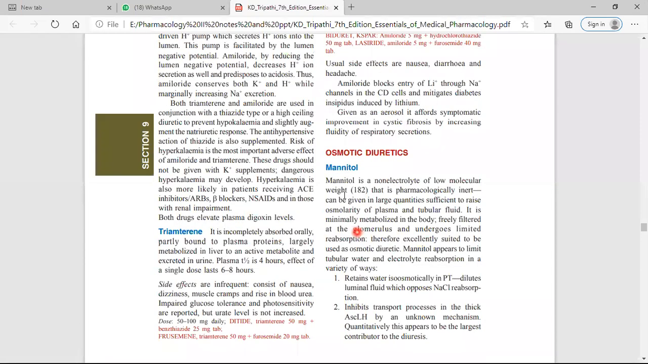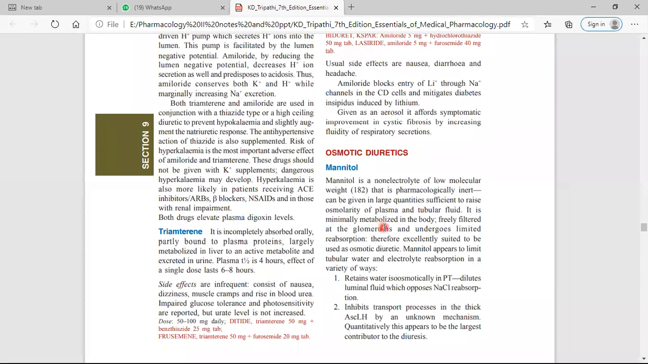Now, osmotic diuretic example, it is mannitol. Mannitol is a non-electrolyte. This is important. It is a non-electrolyte of low molecular weight that is pharmacologically inert. Pharmacologically inert means it does not have any pharmacological action of its own. It is a non-electrolyte, but when given in a large quantity it is sufficient to raise the osmolarity of the plasma and tubular fluid.